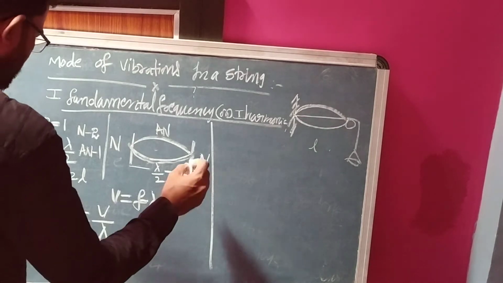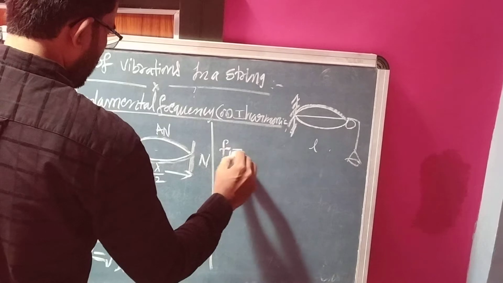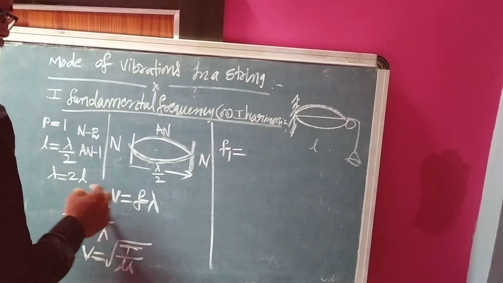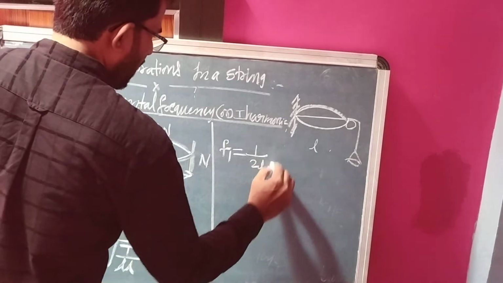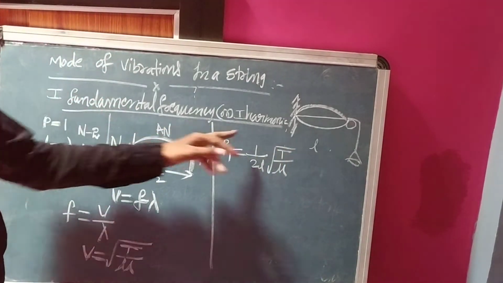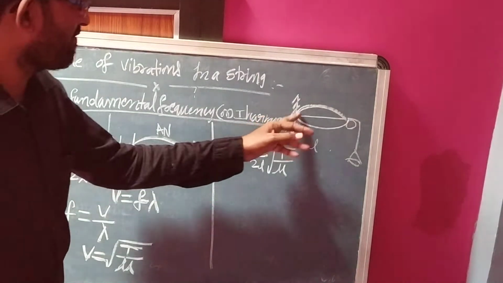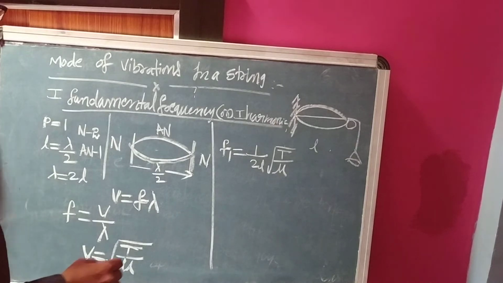So we can write F1 equal to V upon lambda, lambda value how much? 2L. So 1 by 2L, and what is the formula of V? Square root of T by mu. This one is called fundamental frequency. Minimum frequency is formed. That frequency is called fundamental frequency.